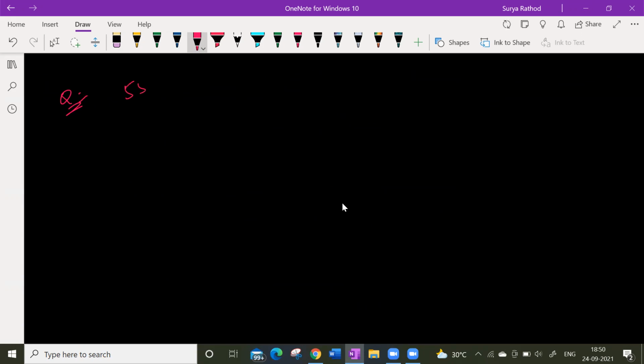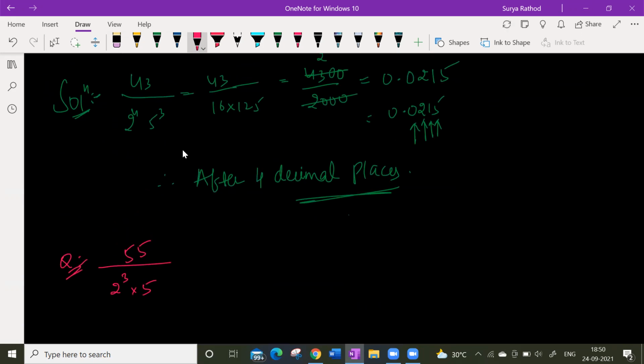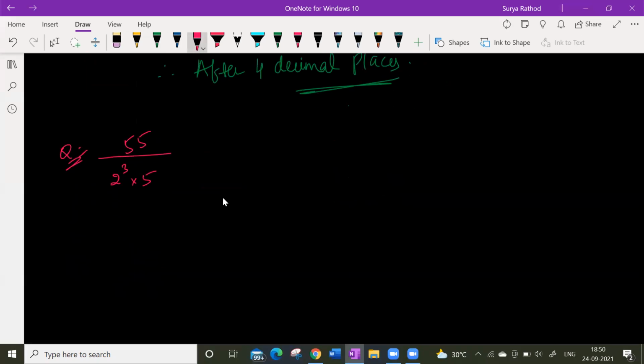Let us say 55 divided by 2 power of 3 into something. It is true when it is in the form of 2 and 5, something like this. Yes, sir. When it is in the form of 2 power n and 5 power m, it is true. If it is in that form, then it will be true. So 5 power of, sir.